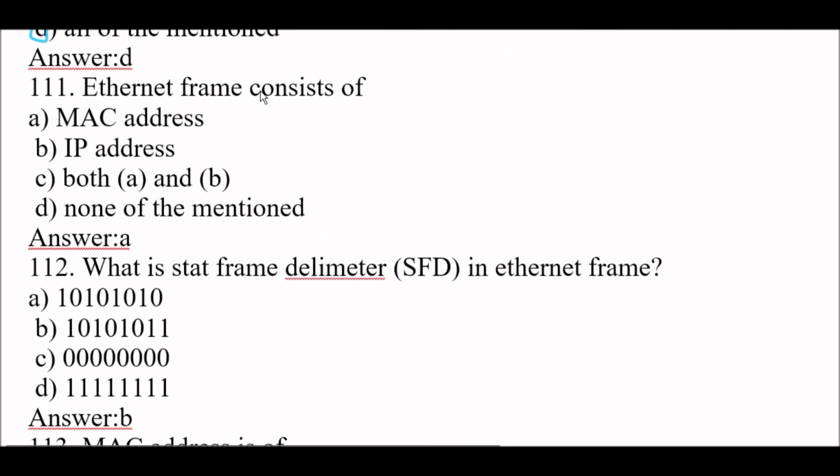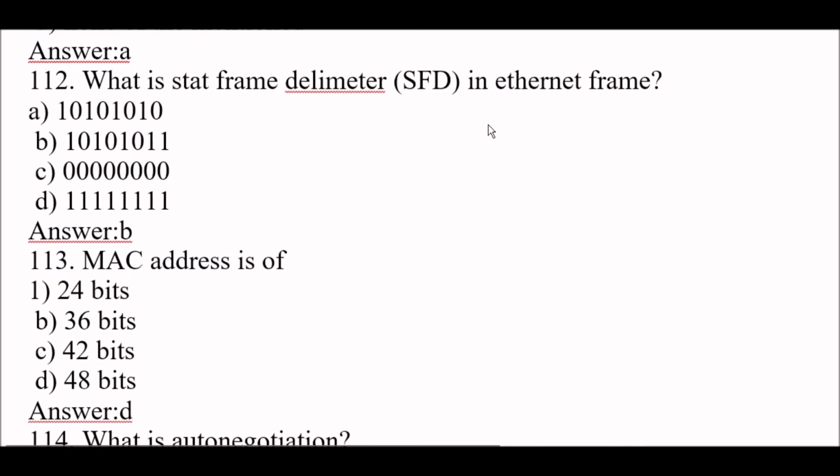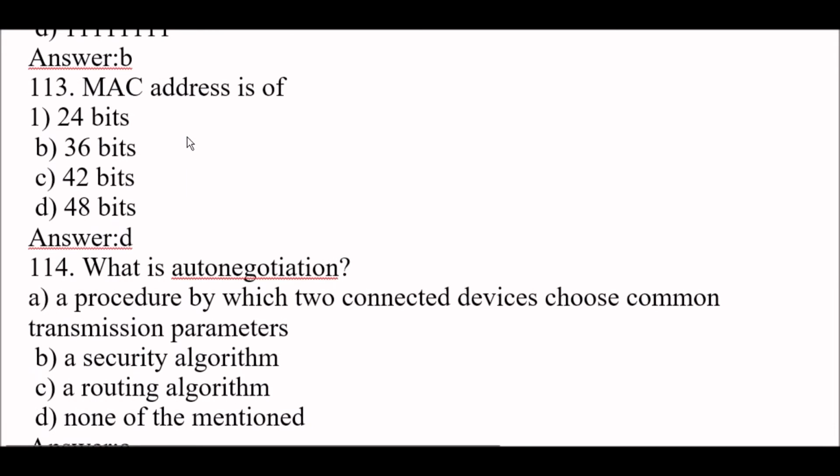Next question. Ethernet frame consists of option A, MAC address. Okay, so Ethernet frame consists of MAC address, not IP address. Okay. Next question. Which is the start frame delimiter SFD in Ethernet frame? So the right answer is option B. 10101011 is the start frame delimiter SFD in Ethernet frame. Next question. MAC addresses are option D, 48 bits. MAC address consists of 48 bits.